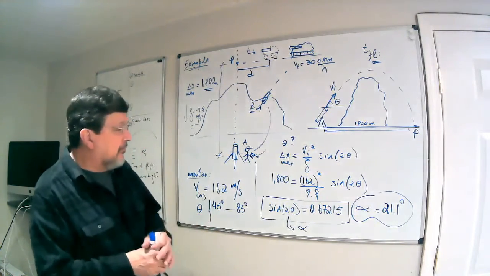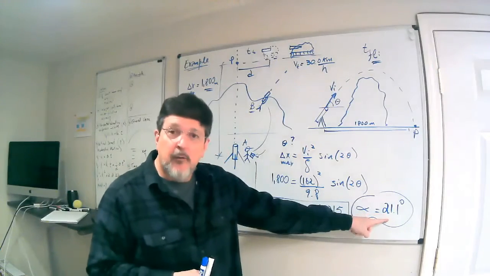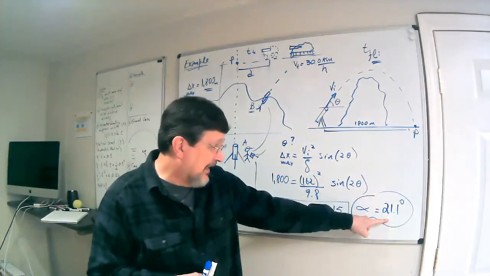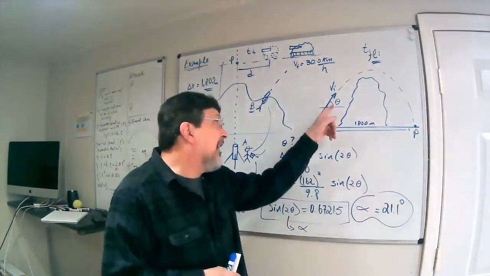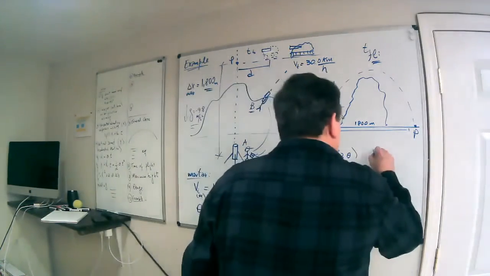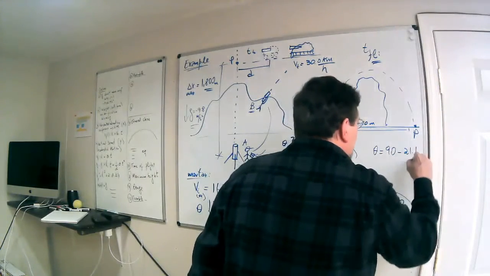Just a second. We can have the same range for the complementary of 21.1, right? That finally is going to be the angle theta that I'm going to fire with the mortar. So the angle theta that I'm looking for is 90 minus 21.1.